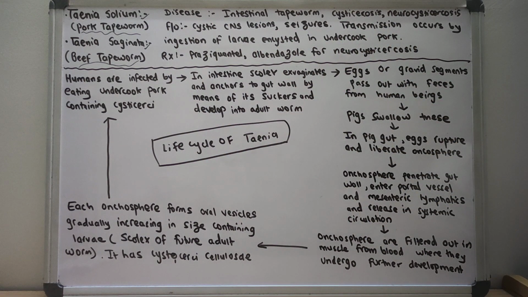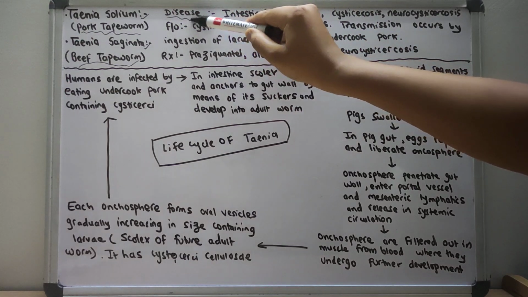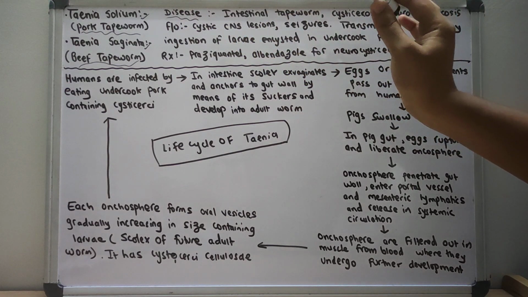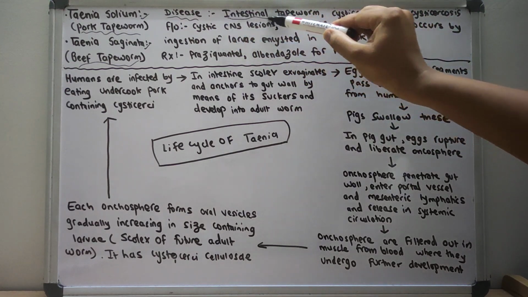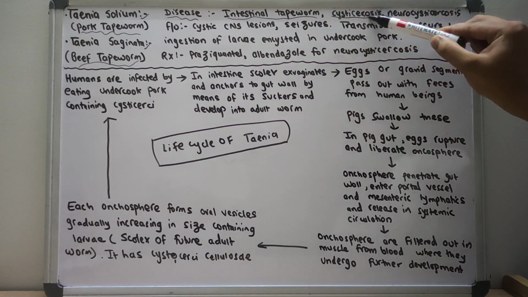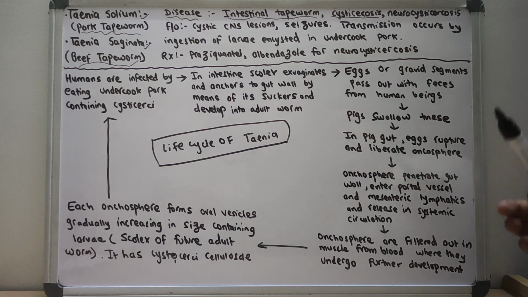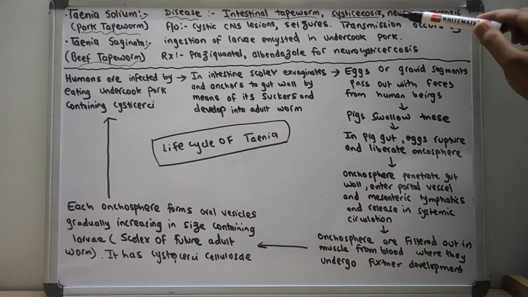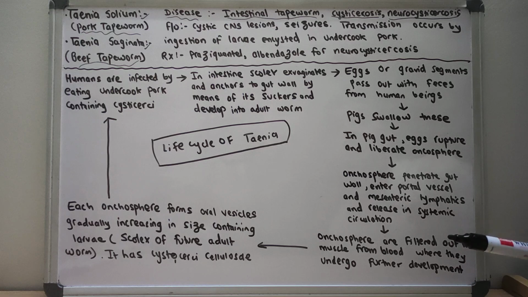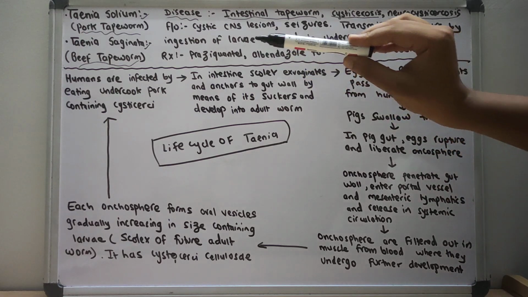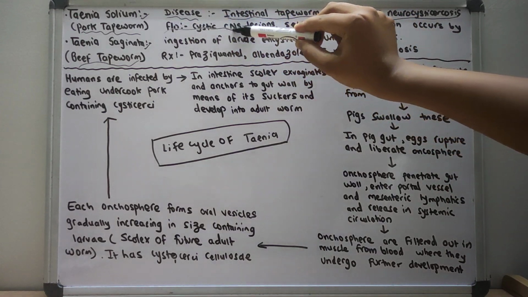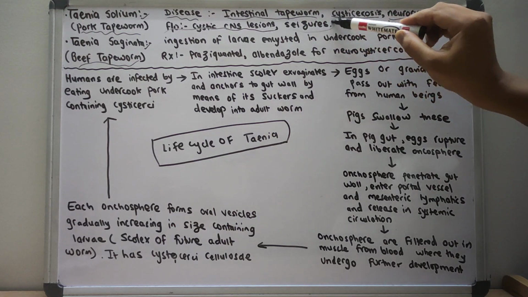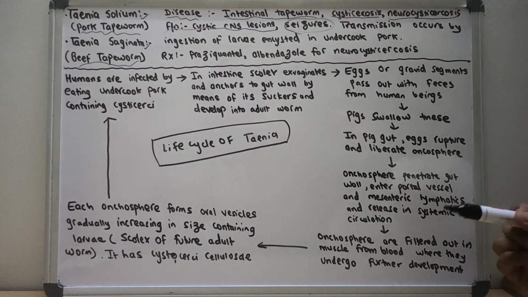So now let us go towards the disease of Taenia solium. The main disease caused by Taenia solium or Taenia is intestinal tapeworm. We also call it cysticercosis. Whereas if the infection of Taenia reaches the brain, then we call it neurocysticercosis. The features of neurocysticercosis are cystic CNS lesions, and there can also be features of